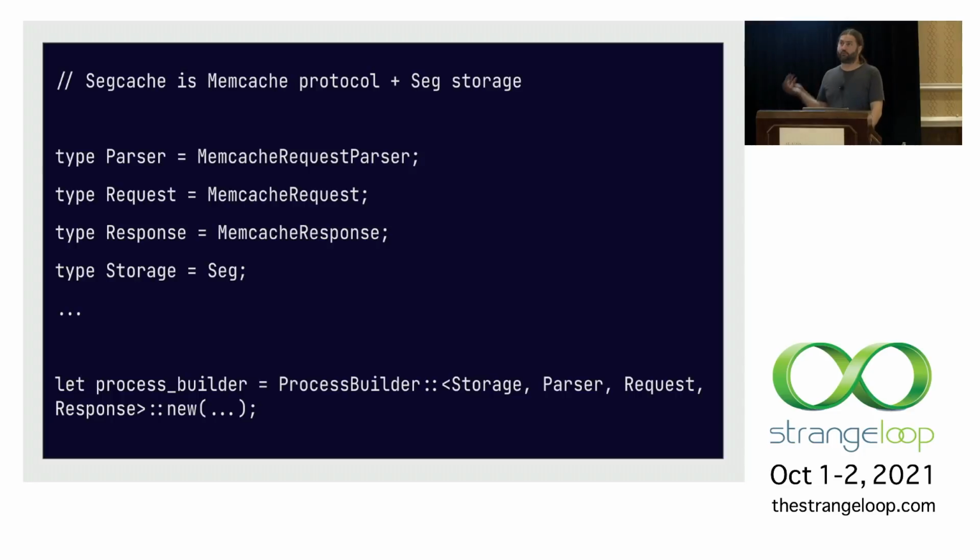And when we add a new protocol, or if we want to do yet another storage design, it'll be just as easy to express how those things compose. And since we're using these traits to define what that interface is, what that contract is between these libraries, it would be very easy to add a new library protocol and make use of the rest of the work that I've done.